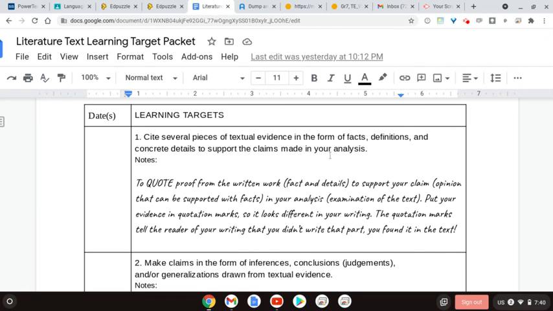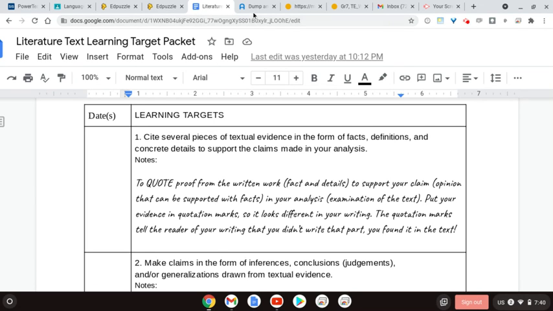Learning target number 1, to cite specific text evidence from the text in the form of a direct quote. Remember, that last step is to connect your cited evidence to the claim that you make at the beginning of your paragraph by analyzing how you see specific features and details from that evidence that support and help to tie in to the claim you made in the opening statement.